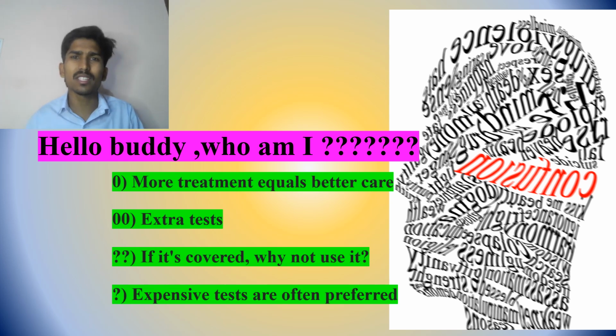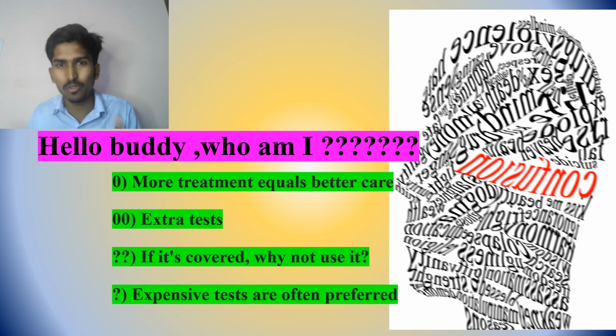For example, a doctor says the discharge period is 12 days and you can rest at home, but people think that if they stay 3 or 4 more days, they'll get better care and better health. That's not really required. If the people around you are like that, please educate them and give awareness, as a student.